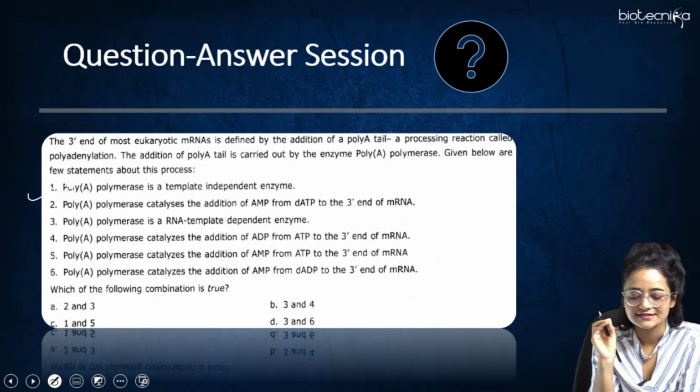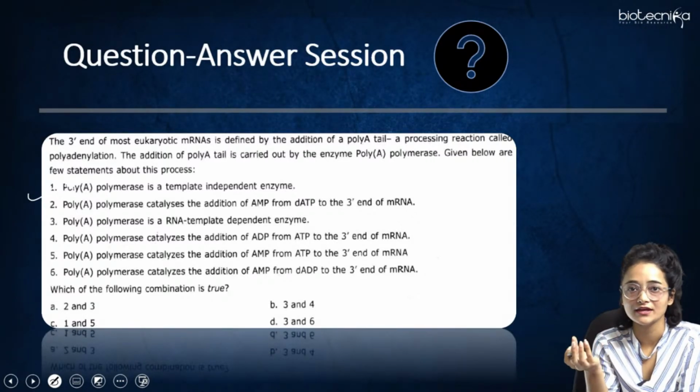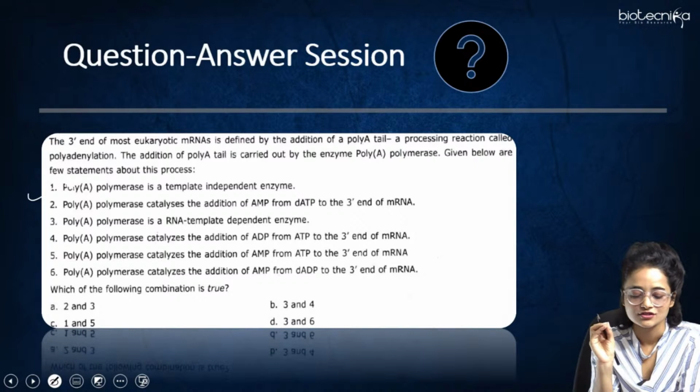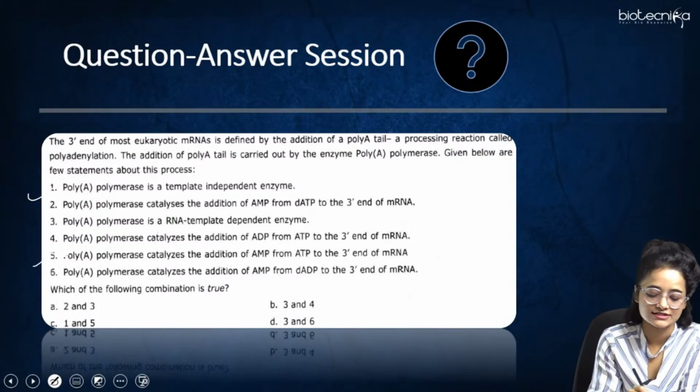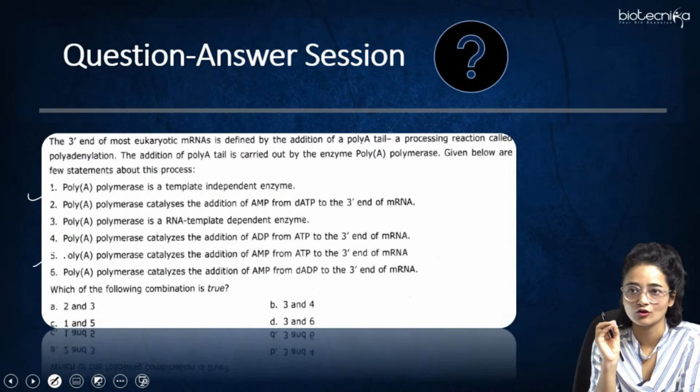Then option 2 says the poly-A polymerase catalyzes the addition of AMP from dATP to the 3' end of the mRNA. This is a wrong statement, because poly-A polymerase catalyzes the addition of AMP from ATP, not dATP, at the 3' end of the mRNA. So we can see that option 5 is the correct option.